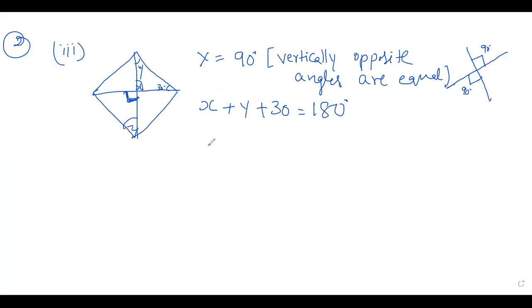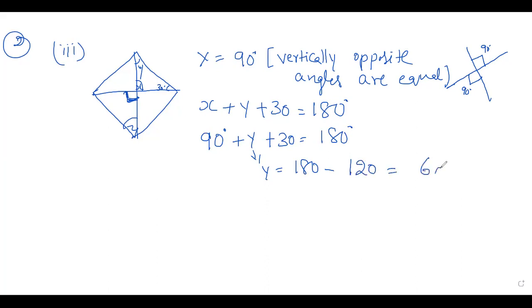We have value of x here. Substitute that. Y plus 30, that is equal to 180. Now write y is equal to 180 minus 90 plus 30, 120, that is equal to 60 degree. Right? That is y.